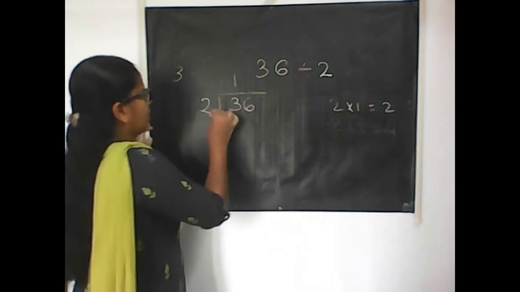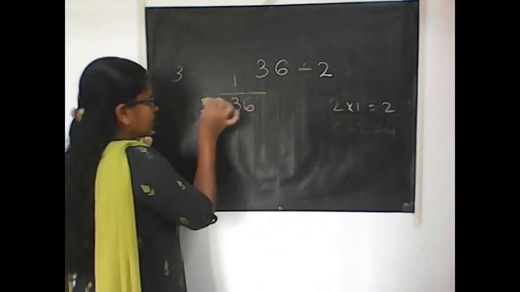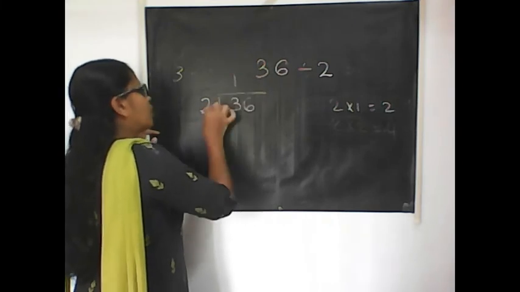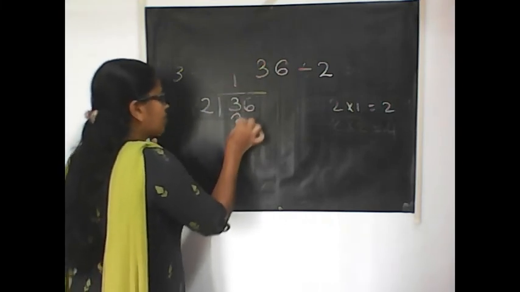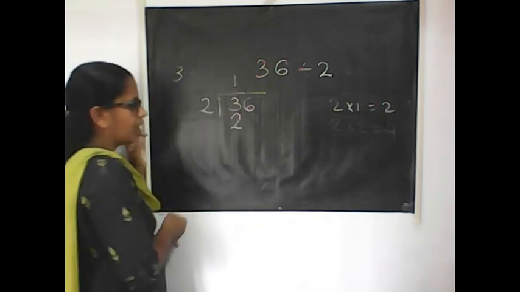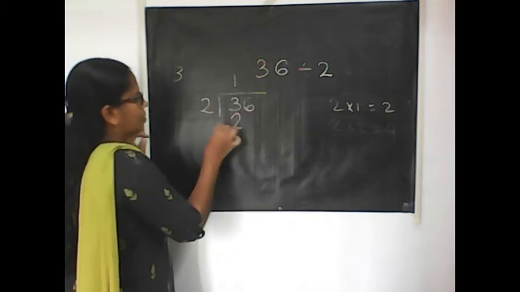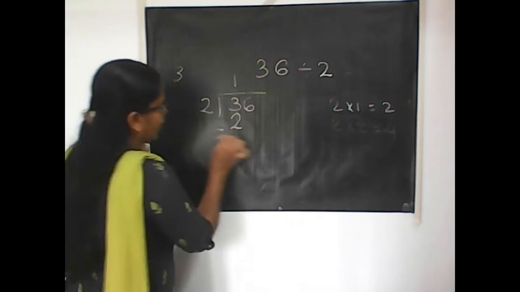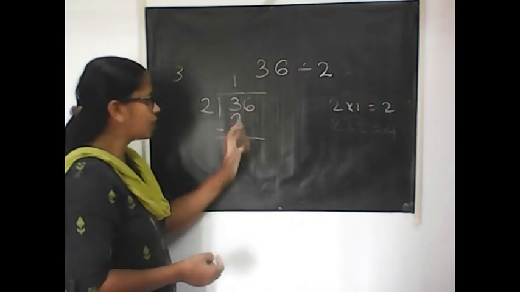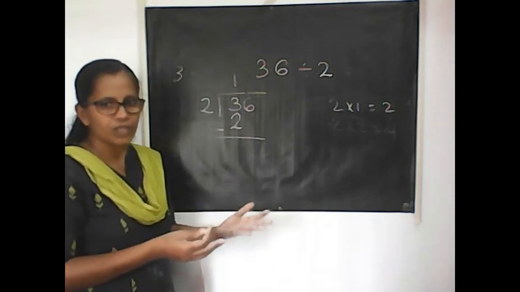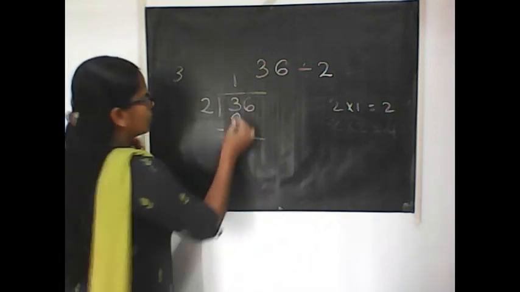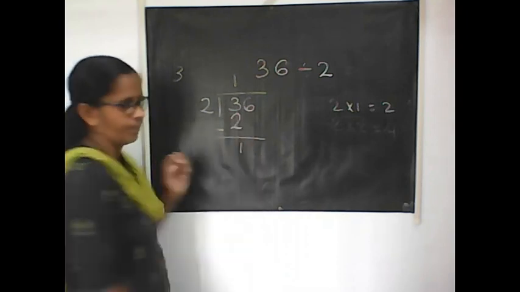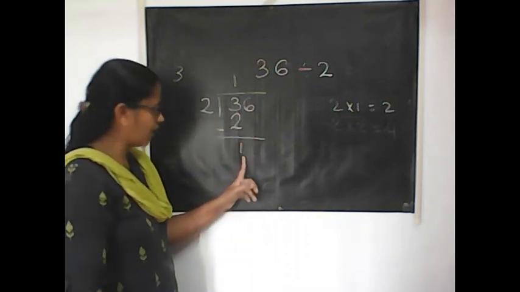Second step. First you have to say the multiplication. Second step, multiply the answer with this divisor, 2 into 1. Write that answer below that 3. That is 2 into 1, 2. That means one time I took 2. Then subtract. From the packet of 3 I took 2. How much is remaining now? That's what we are going to find out. From 3 I took 2, remaining is 1. So in that packet I have 1.